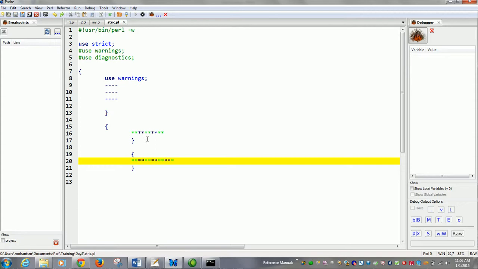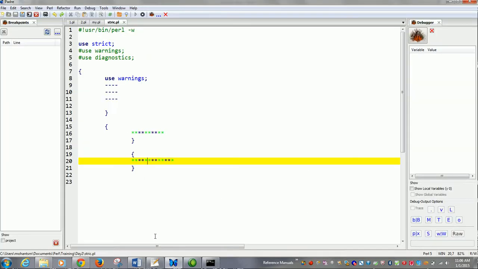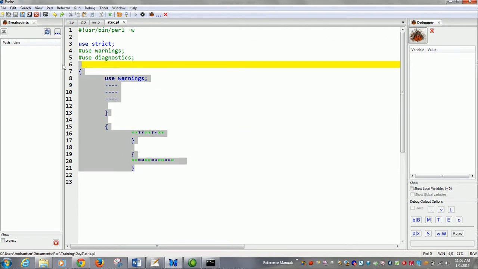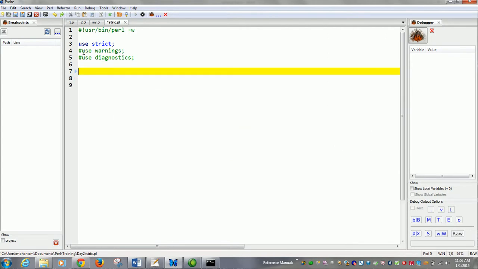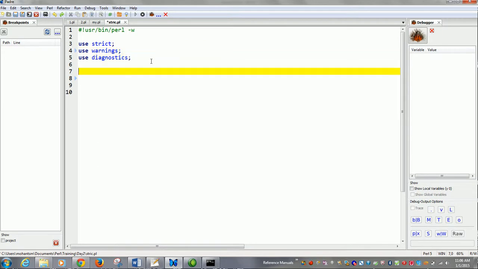The next thing we are going to learn is about diagnostics. I think we had a pretty good discussion on diagnostics. Diagnostics gives you friendly error messages, and they also tell you how to fix those things. For example, if I have a program to print hello world, I miss a quote, I give a backslash n and a single quote over here, then I try to run this program.